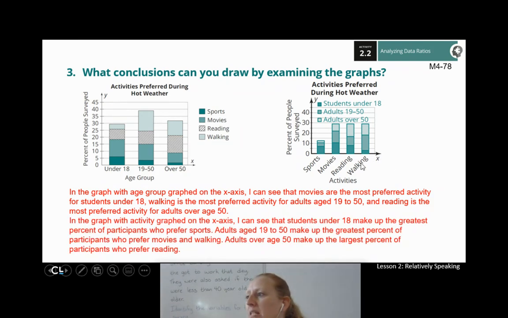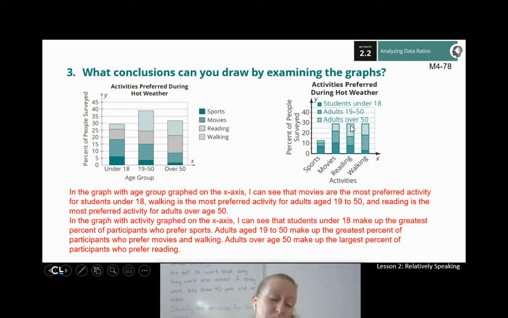In the graph where the activity is the x-axis, I can see that students under 18 are definitely the biggest group who preferred sports. I can see that 19 to 50-year-olds were the biggest group that preferred movies and walking, right? That middle group, the 19 to 50-year-olds, they're the biggest chunk. And for my adults over age 50, they were the largest percent who preferred reading. This is the biggest chunk.